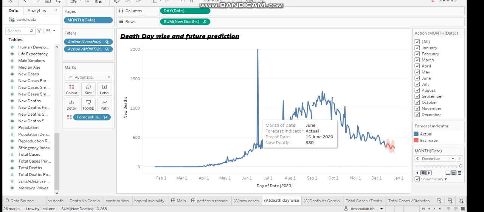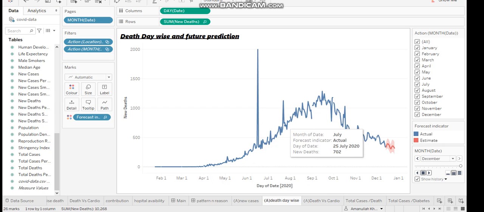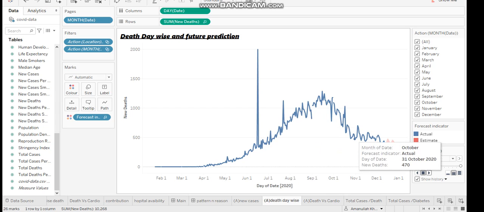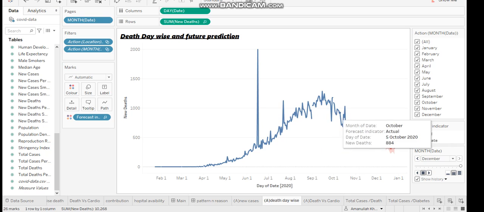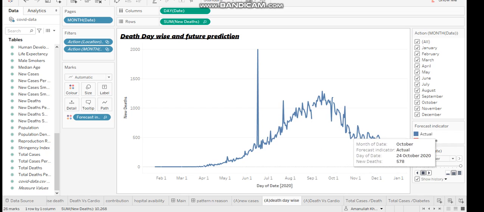New deaths is 380 in our region, and it has a peak again in October, then it starts decaying.